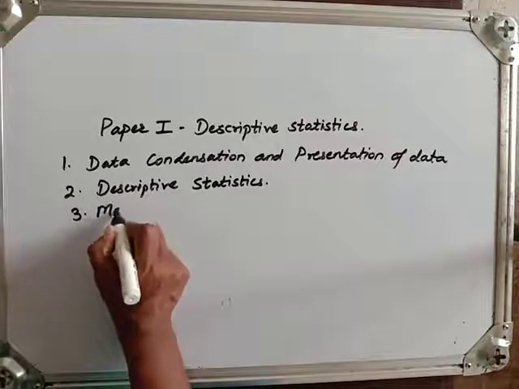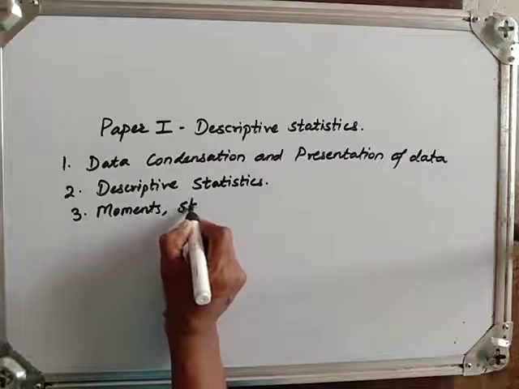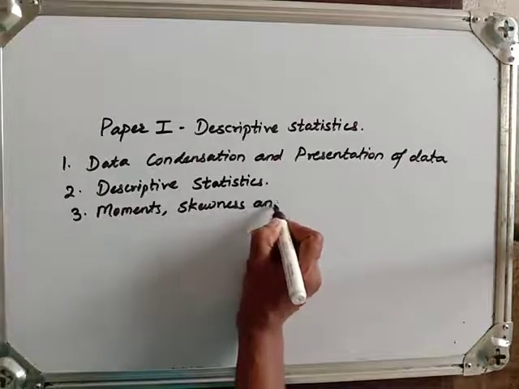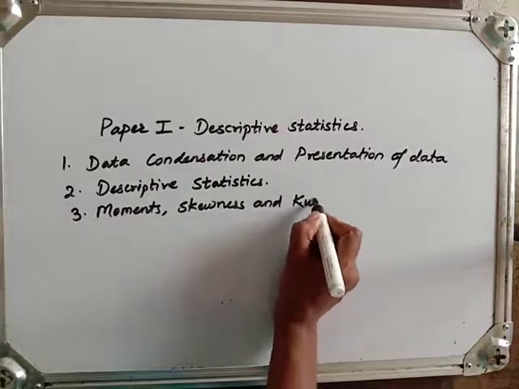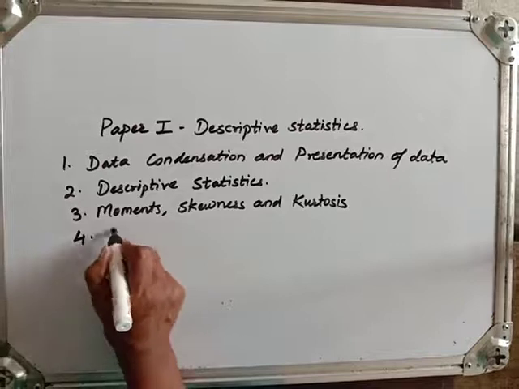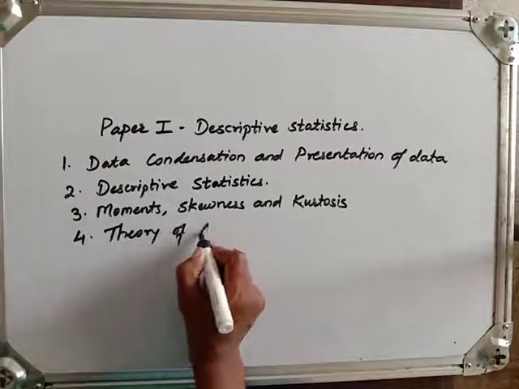In third one we will see moments, skewness and kurtosis. In fourth one we have to learn about the theory of attributes.